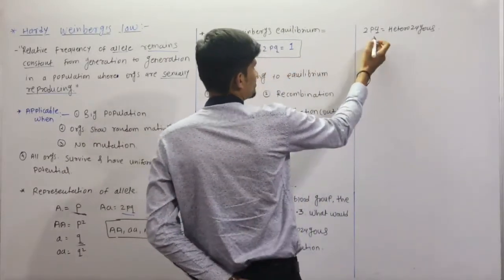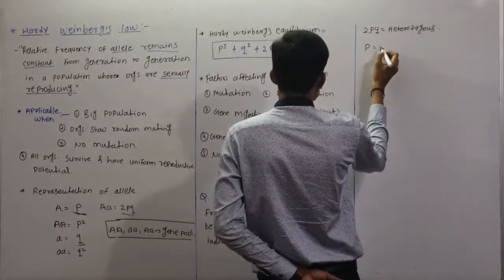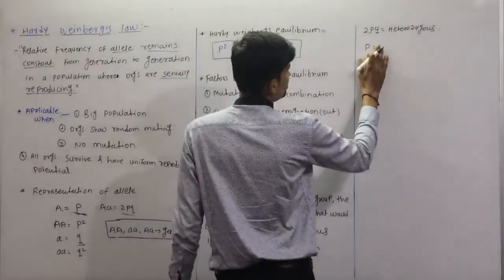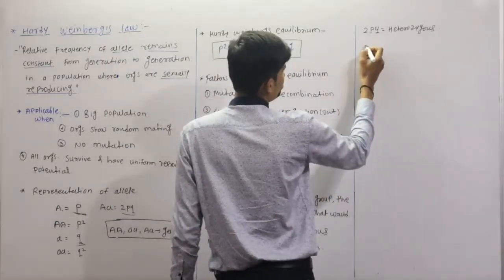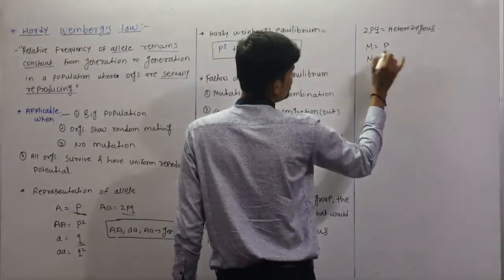Okay. Now what is the value of p? Here the given value of p is 0.7. First of all, M represents p and N represents q.